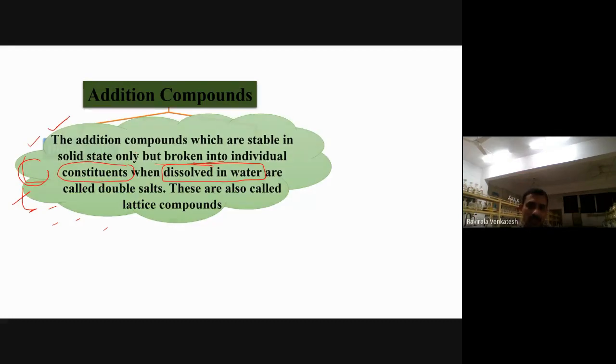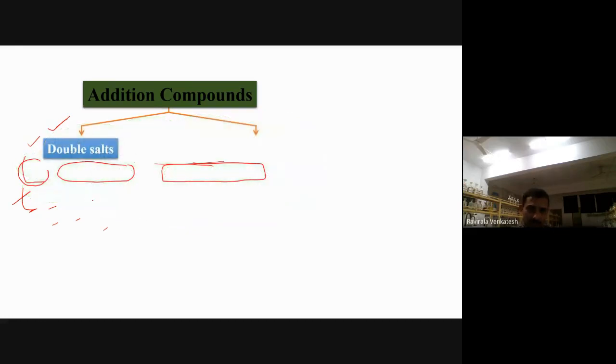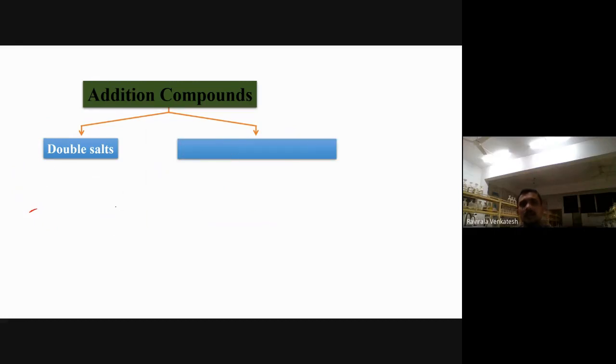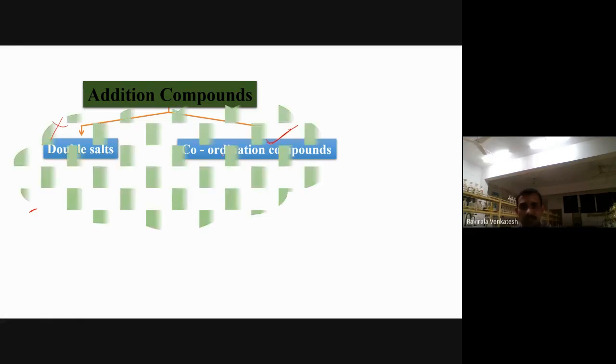You have to remember the examples. What are the examples we have taken? Carnallite and potassium alum. Next. Coordination compound. The second type is coordination compound. The entire chapter will discuss this one only. We don't discuss double salts. The entire chapter will discuss coordination compounds only. The second type of addition compound is the coordination compound.